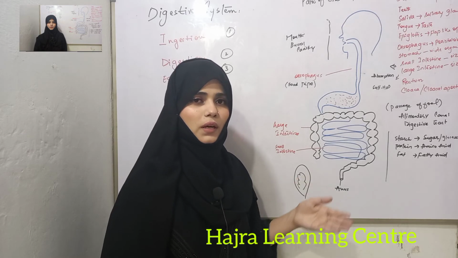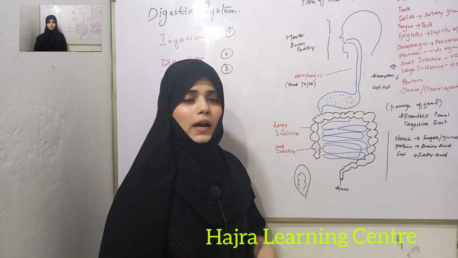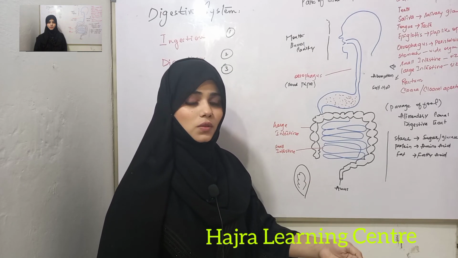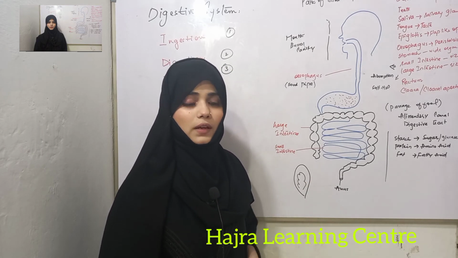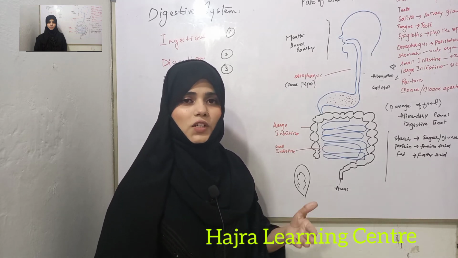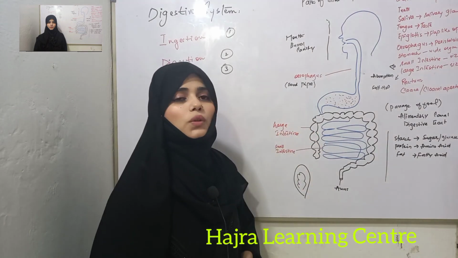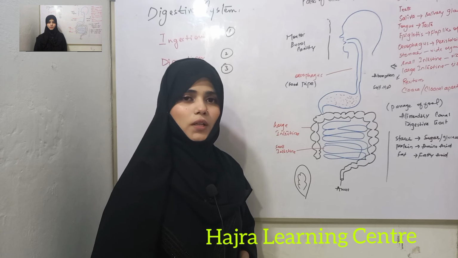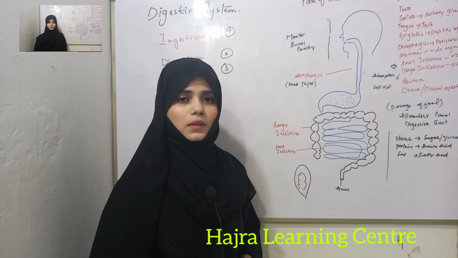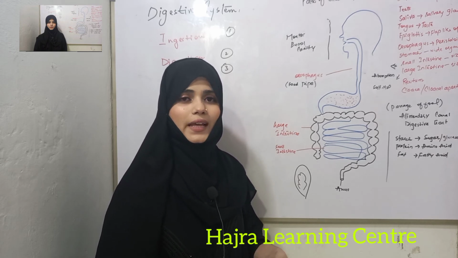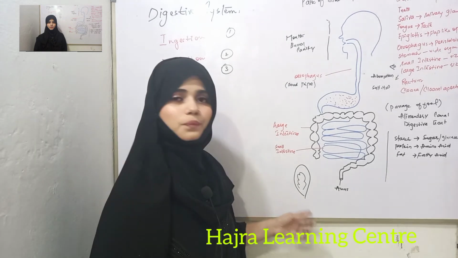bacteria and germs are killed by HCl. After that, food enters the small intestine, and as it reaches the small intestine, digestive juices are secreted from the liver and from the pancreas. So digestion of food takes place inside the small intestine. Food absorption takes place at the lower end of the small intestine with the help of villi, the finger-like projections which are called villi.